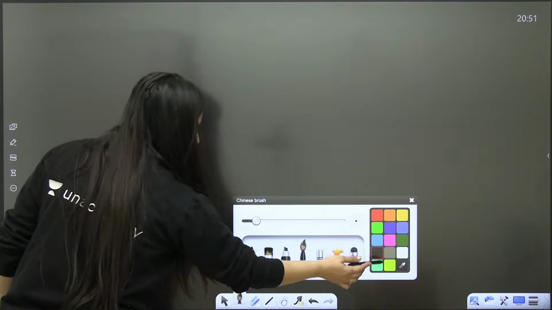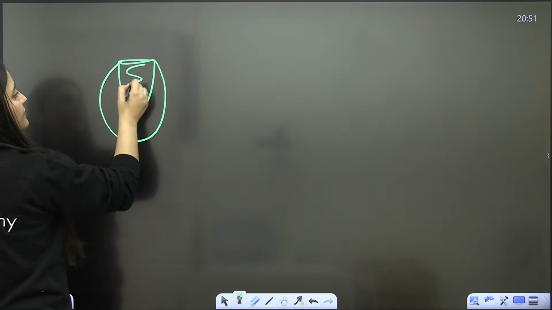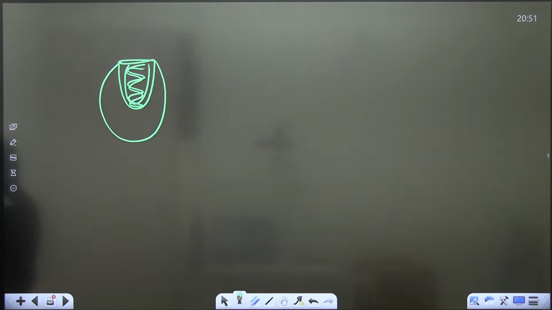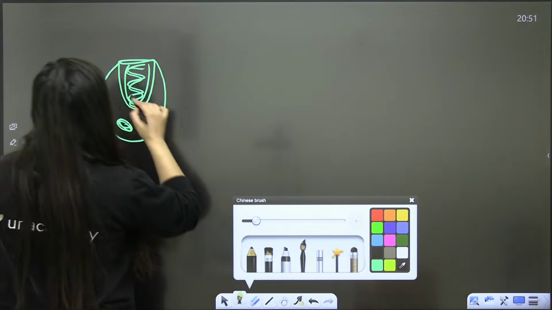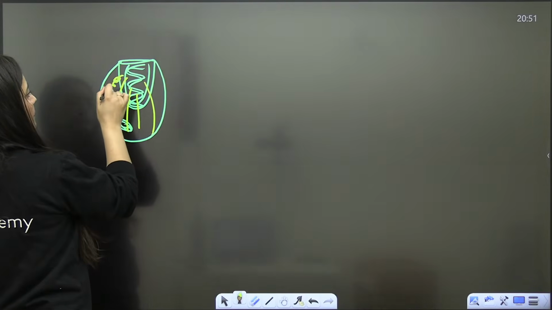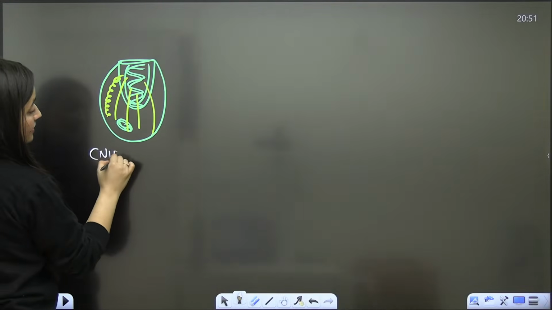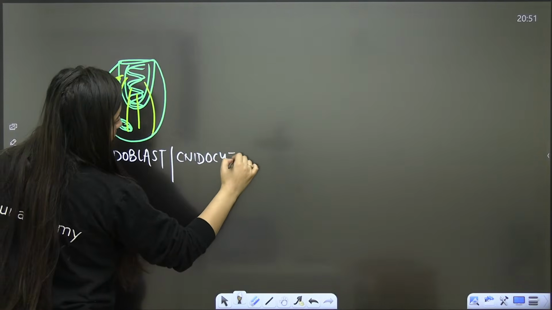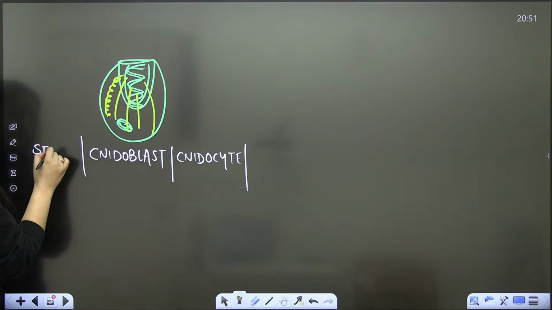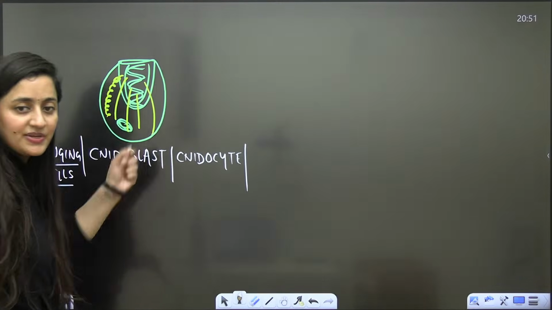Now what you need to understand is that the epidermis of the tentacles has some kind of cells here. Yes, some cells are present there. So this particular cell is the cnidoblast, as I said, the cnidocyte. As I said, they are stinging cells. This cell is present in the epidermis.